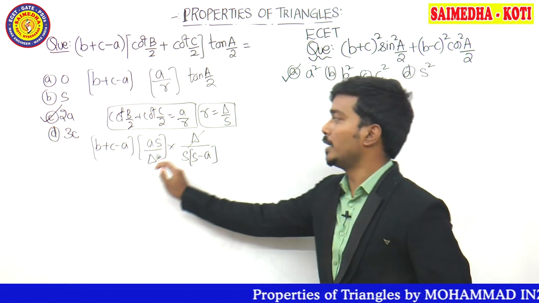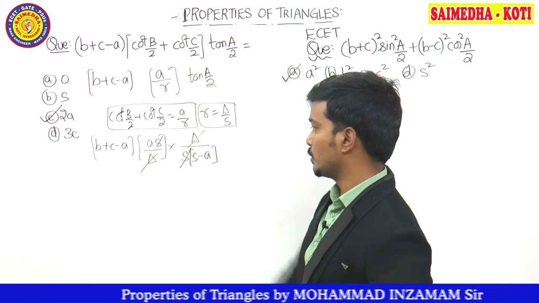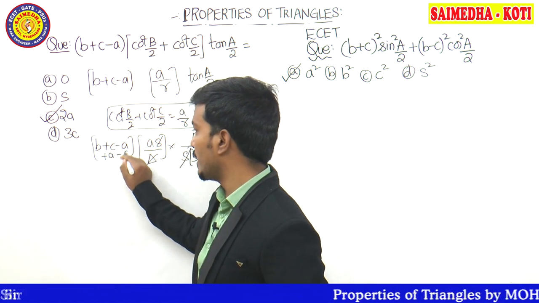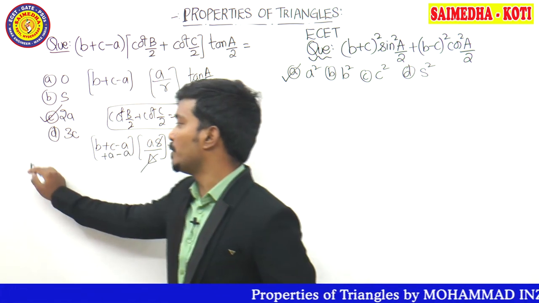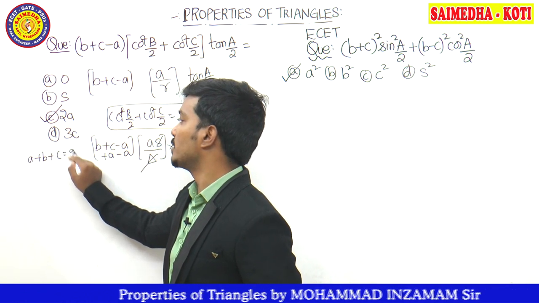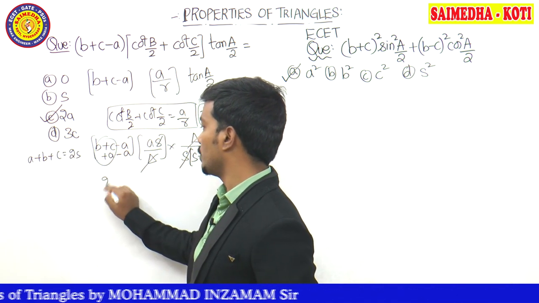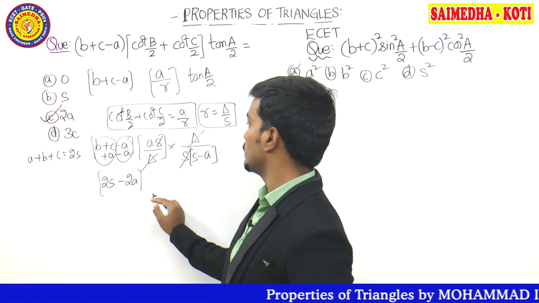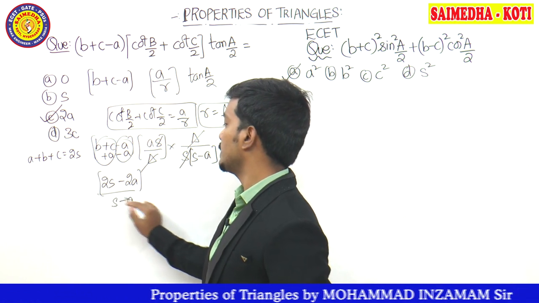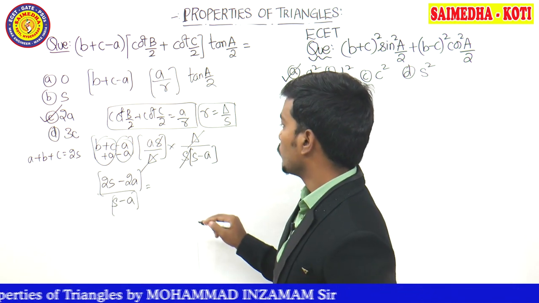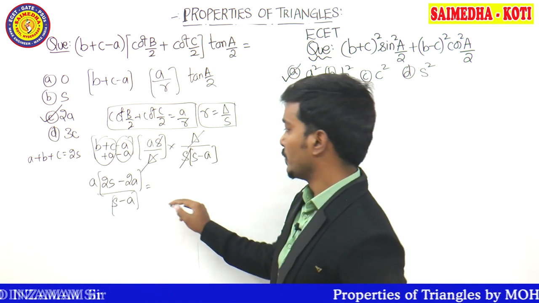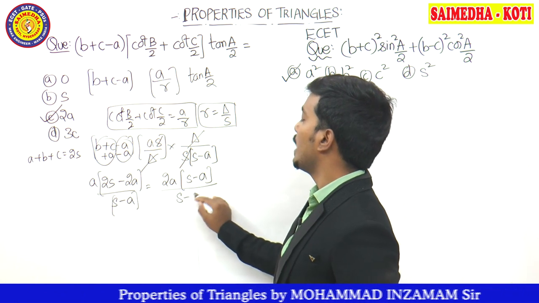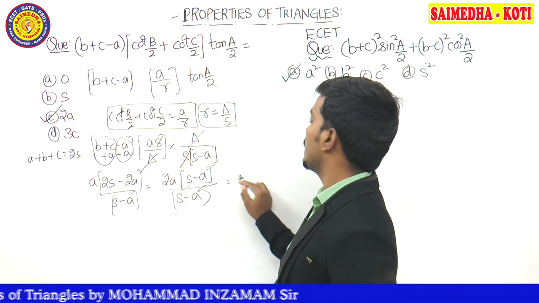So this delta cancels, S also cancels. B plus C minus A. We can write here plus A and minus A, guys, with which A plus B plus C is equal to 2S. So this total term is going to become 2S. Minus A is going to become minus 2A, and outside part we are left with S minus A. If we take this part, in the numerator we are left with A also. So we can write 2 taken common, inside will be S minus A, the denominator is also S minus A, S minus A cancels, answer is 2A.